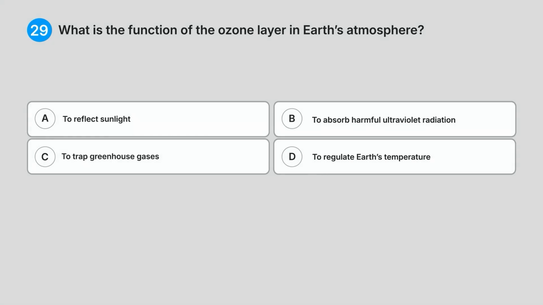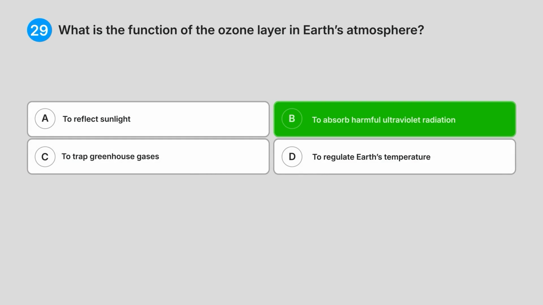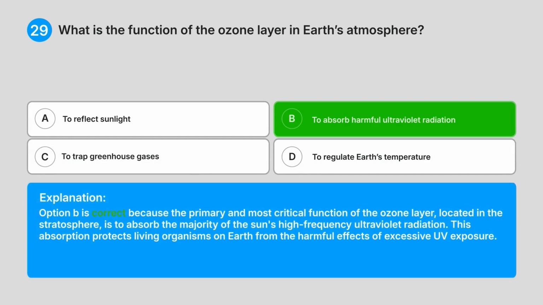Correct answer: B. To absorb harmful ultraviolet radiation. Explanation. Option B is correct because the primary and most critical function of the ozone layer, located in the stratosphere, is to absorb the majority of the sun's high-frequency ultraviolet radiation. This absorption protects living organisms on Earth from the harmful effects of excessive UV exposure.